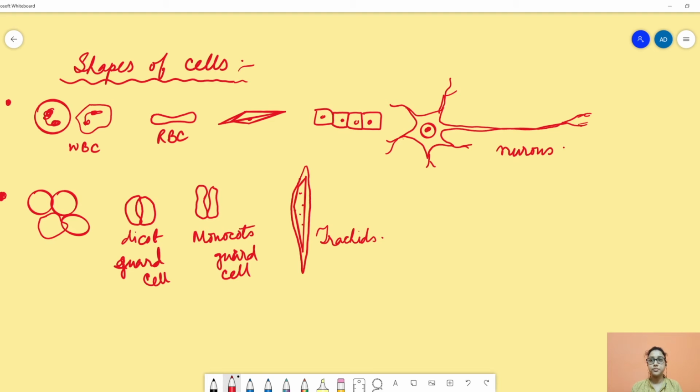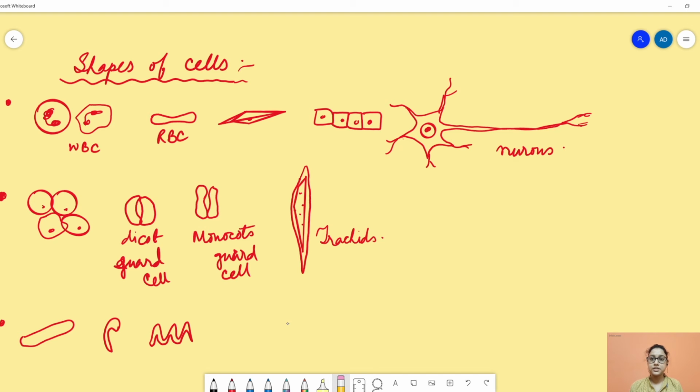So we have observed that different cells have different shapes. In bacterial cells, bacteria can be rod shaped or comma shaped, known as Vibrio cholerae, or they can be spiral in shape. So different cells have different shapes.